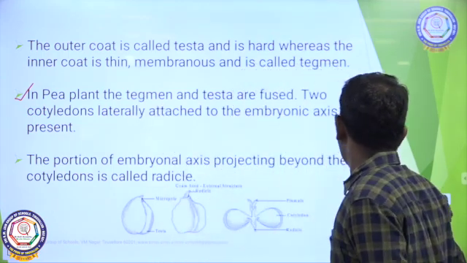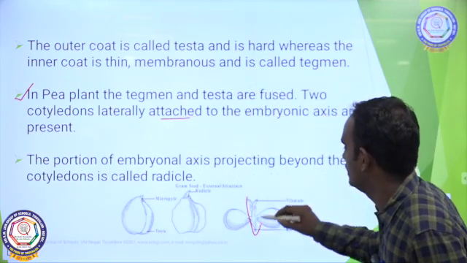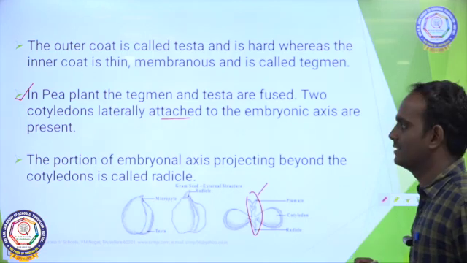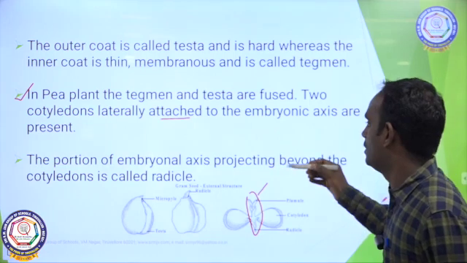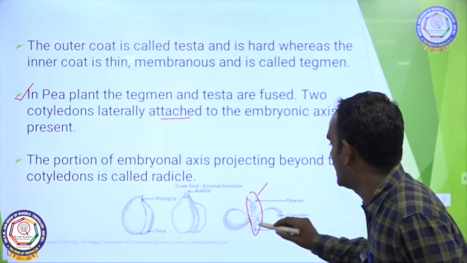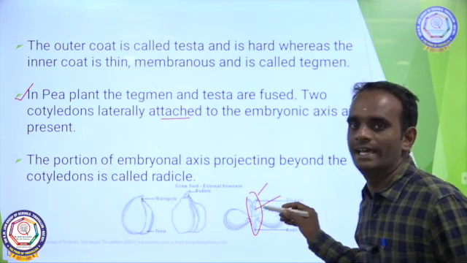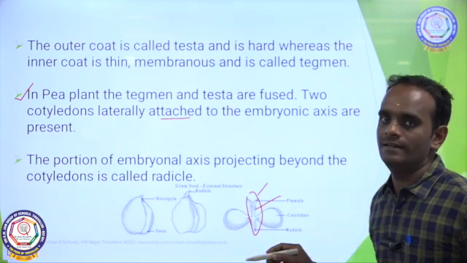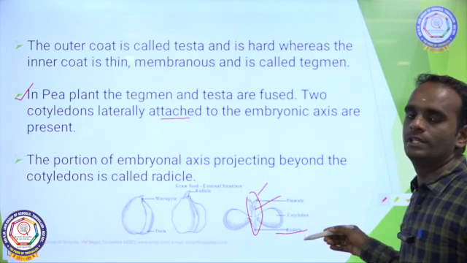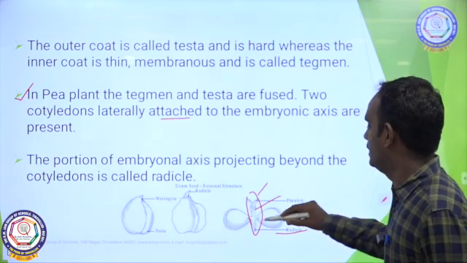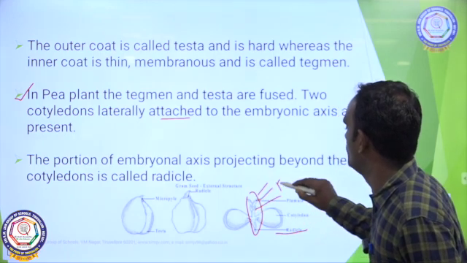Two cotyledons are laterally attached to the embryonal axis. This is called the embryonal axis. The portion of the embryonal axis projecting beyond the cotyledon is said to be the radicle. This is the cotyledon. Here two cotyledons are there, so it is said to be dicotyledon. The radicle gives rise to the root system. Opposite to this radicle, this portion is called plumule.